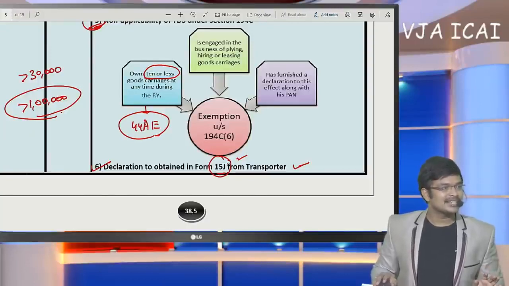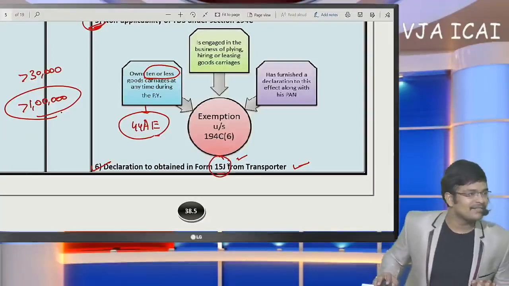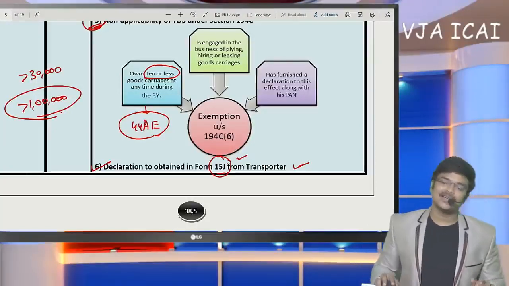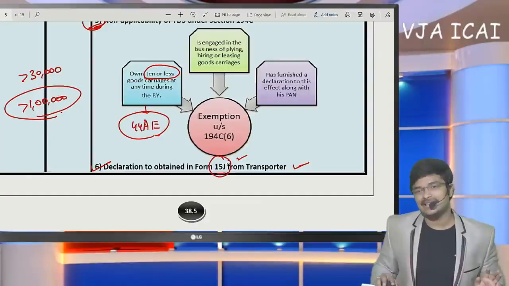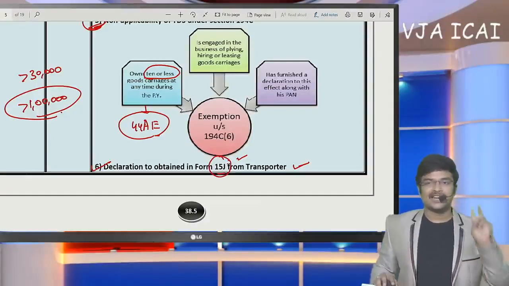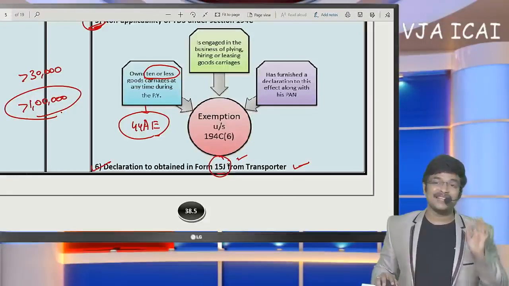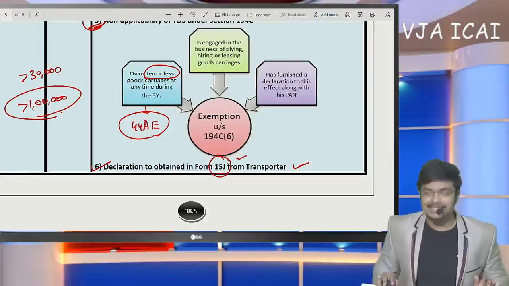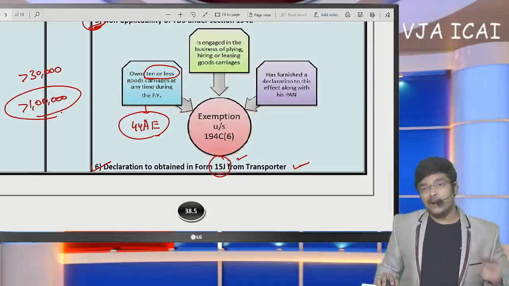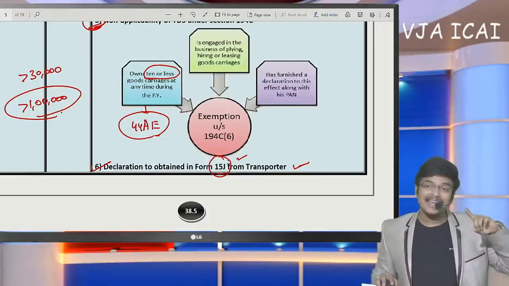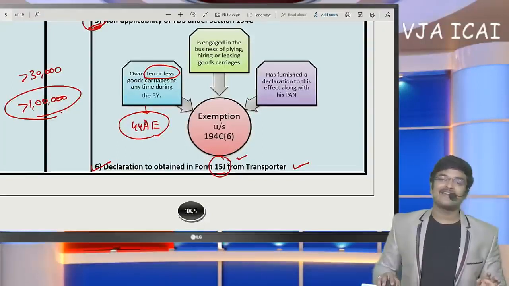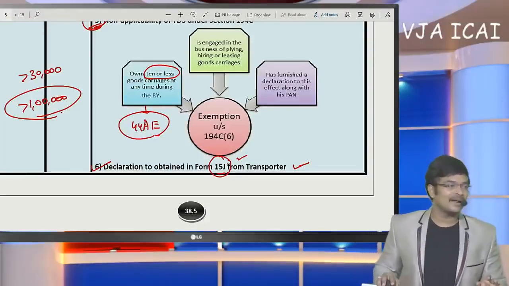Next, TDS under section 194IA on property exceeding 50 lakhs, for each co-owner or aggregate? No, aggregate 50 lakhs. Here property has been specified, not owner. If there are two owners of the property and consideration payable is 60 lakhs, each owner 30 lakhs, whether TDS is required to be deducted? Yes. In 194IA, focus is on property, whereas in 194I, focus is on rent paid to each co-owner. So in 194I, the limit of rent is for each co-owner, but in 194IA, each property has to be considered.